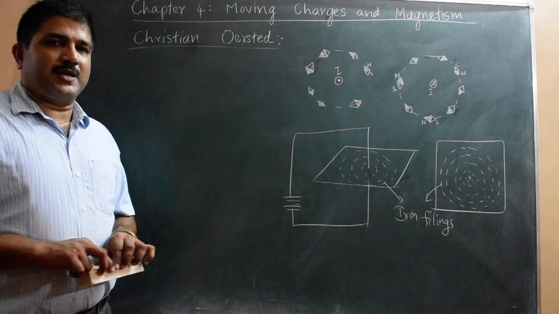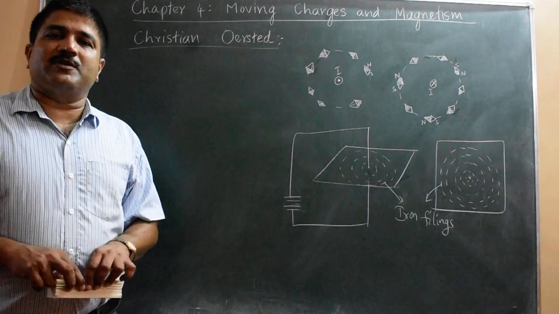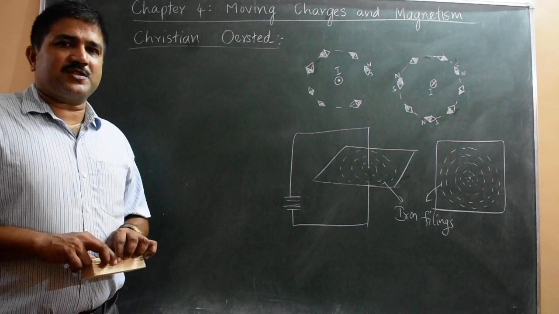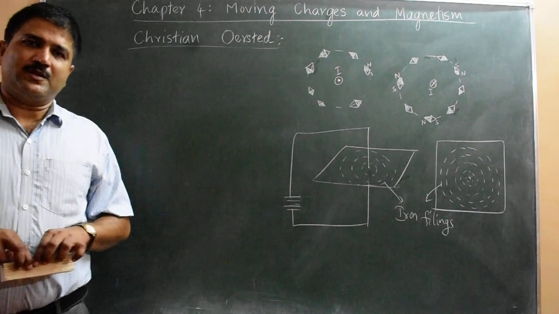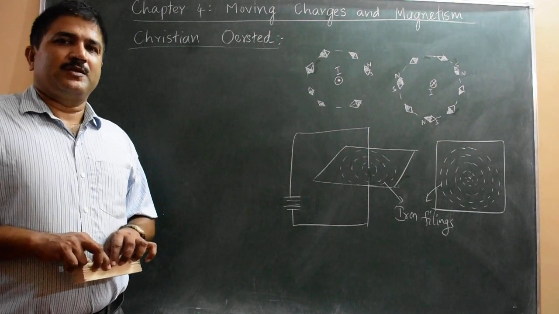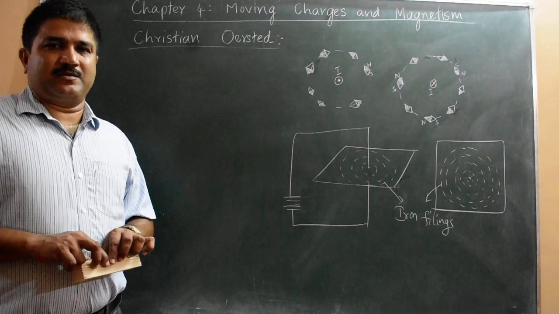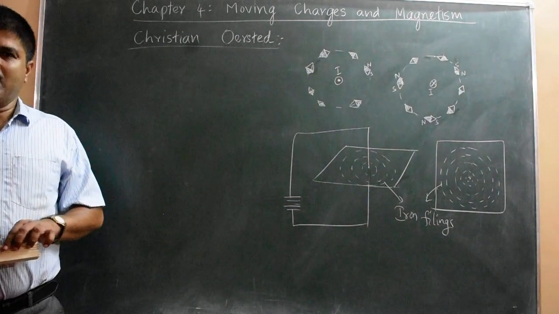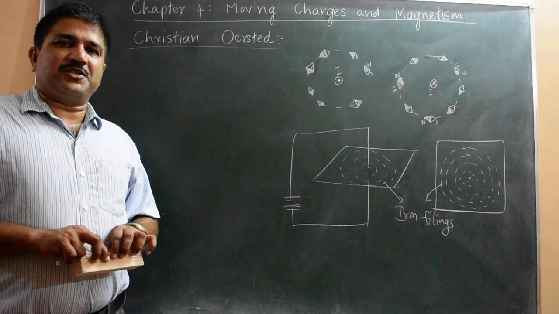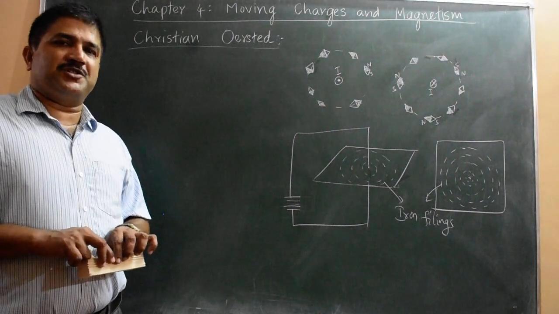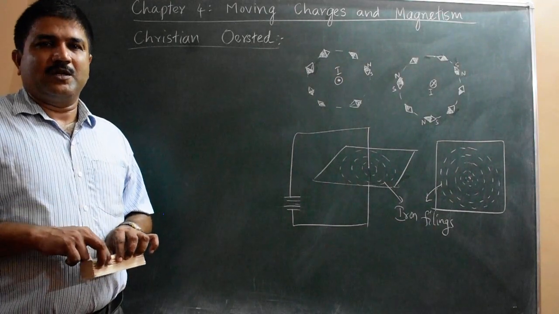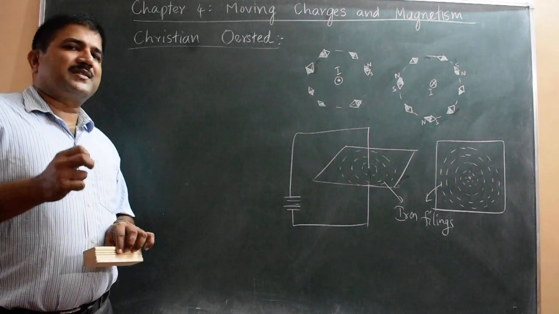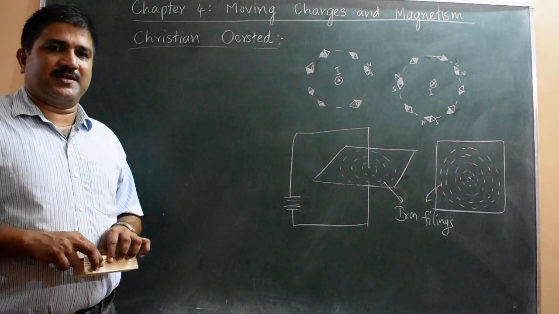Now this chapter is actually a continuation of the previous chapter, that is electric current. So in the first chapter you have studied about static electricity, that is charges at rest, electrostatics, meaning the study of charges, study of forces, study of electric potential given by the charge and potential energy of the system of charges. All that comes in chapter 1 and chapter 2, related to electric charges at rest or static electricity.